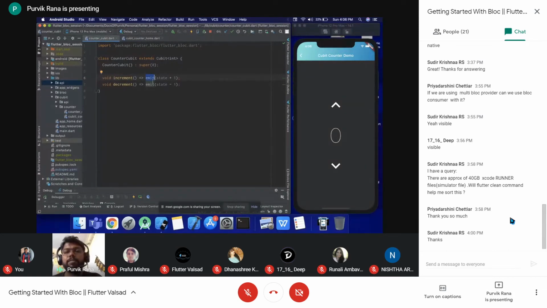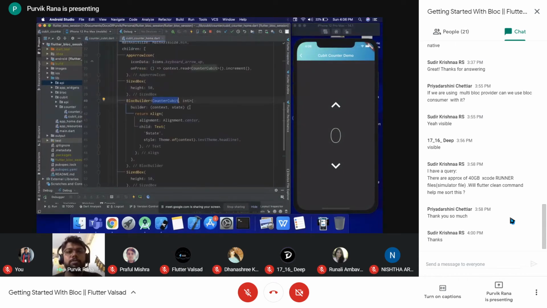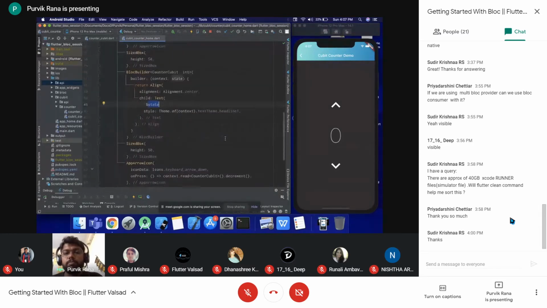If we have this state emitted from over here, the next state is the 0 plus 1. So it will come over here, the state value will be received by this one, and that state value will be represented in the UI using this text. So this way the increment will work.